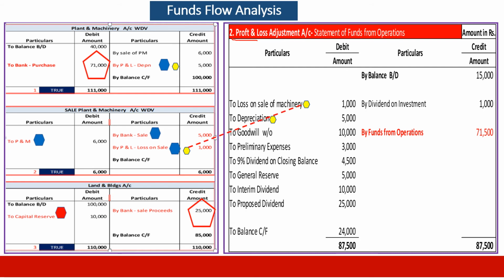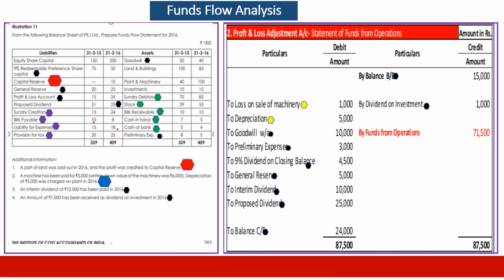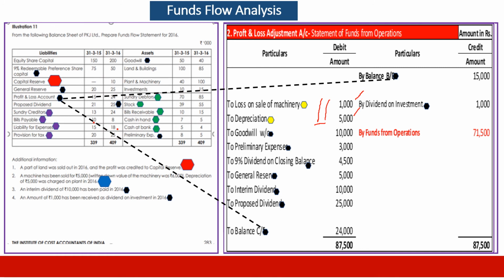We will take loss on sale of assets, 1,000, and we have the profit and loss account depreciation which is provided, 5,000. These are the two figures which we take from our ledger accounts which are non-revenue. Therefore, we remove them. They are non-cash. Therefore, we are taking them. Then we go to the profit and loss account and take the two balances. Because it is a profit and loss adjustment account, this used to happen on top of the difference of net profit, opening balance minus closing balance. Same logic we are applying here.